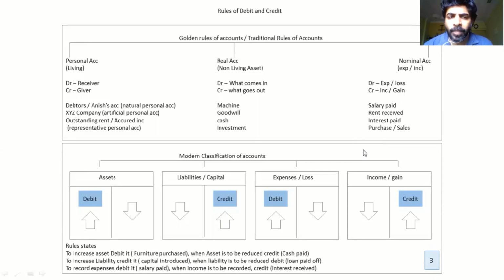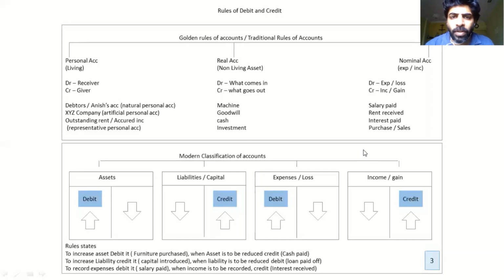Outstanding rent, which is a liability. Accrued income, which is an asset. It falls under this head because they are representative personal accounts. It means they represent somebody. If there is outstanding rent, that means it represents the landlord. So that's what your personal account is. Debit the receiver, credit the giver.